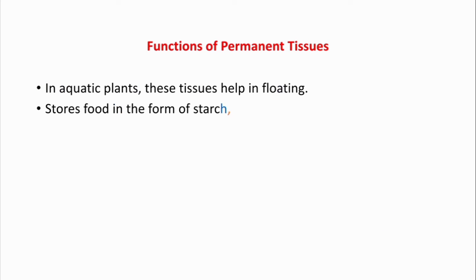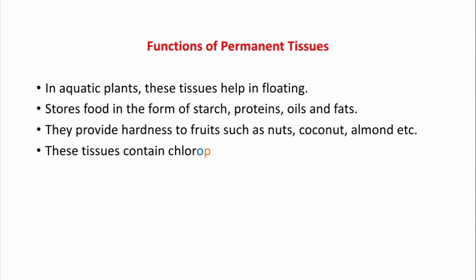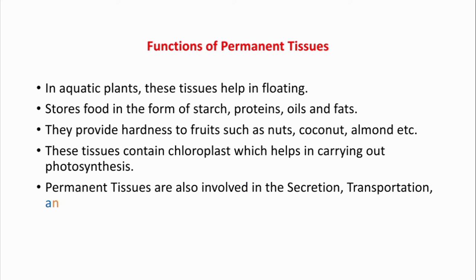Functions of permanent tissues. In aquatic plants, these tissues help in floating and store food in the form of starch, proteins, oils, and fats. They provide hardness to fruits such as nuts, coconut, almond, etc. These tissues contain chloroplast which helps in carrying out photosynthesis. Permanent tissues are also involved in secretion, transportation, and provide mechanical support to the plants.